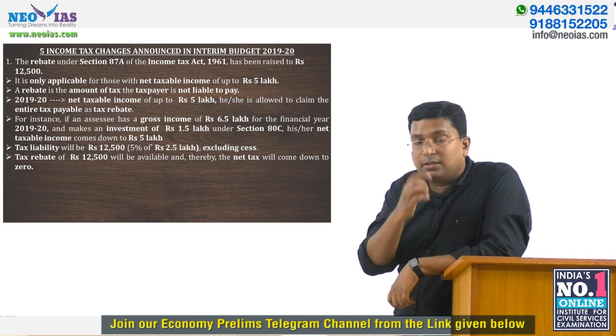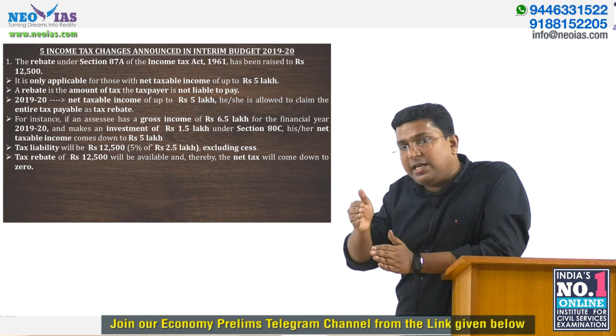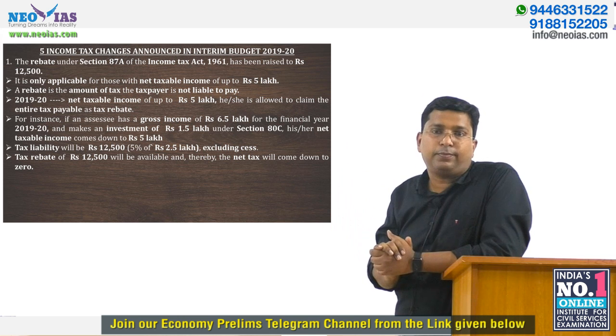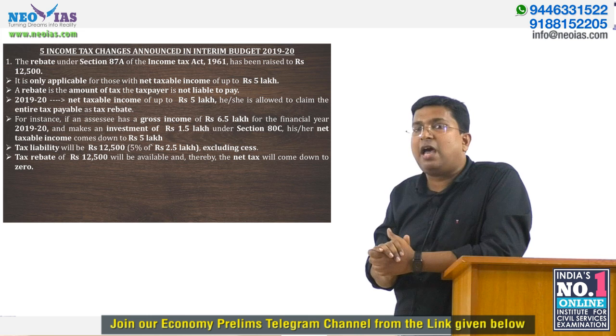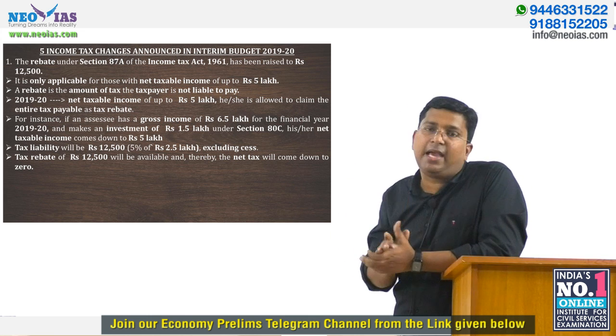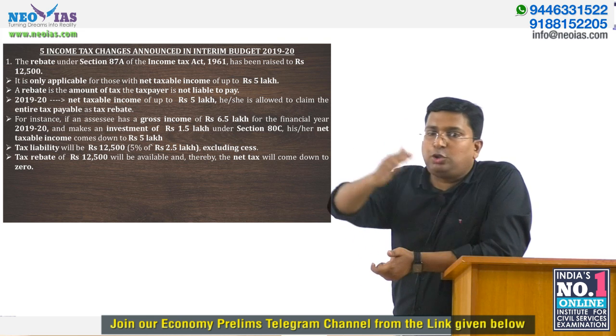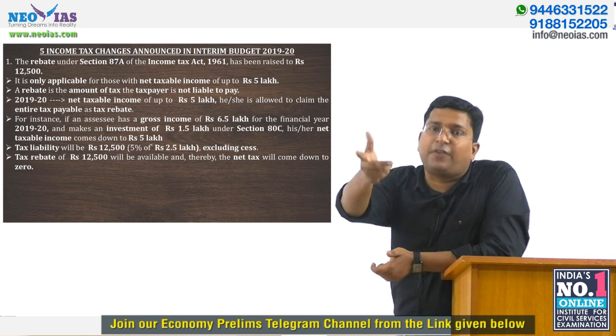And you know that if your net taxable income is up to 5 lakh, up to 2.5 lakh it is tax exempted. Between 2.5 lakh and 5 lakh, the tax rate is 5%.